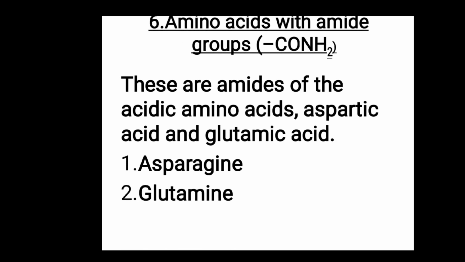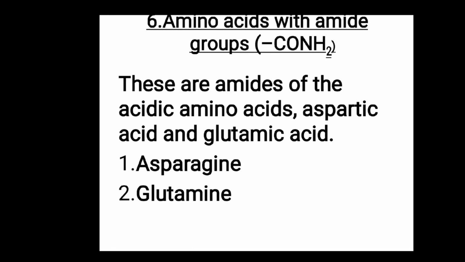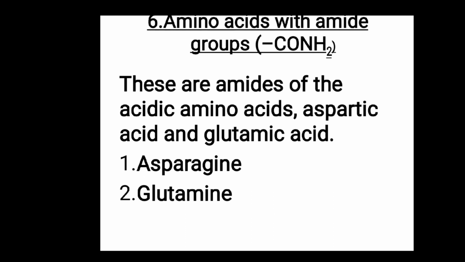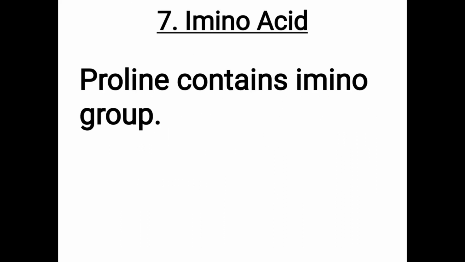Aspartic acid and glutamic acid. So they are amides of the acidic amino acids: asparagine and glutamine. So these are amino acids with amide group, CONH2 group. Last one is imino acid. Proline contains an imino group, so it is an imino acid.